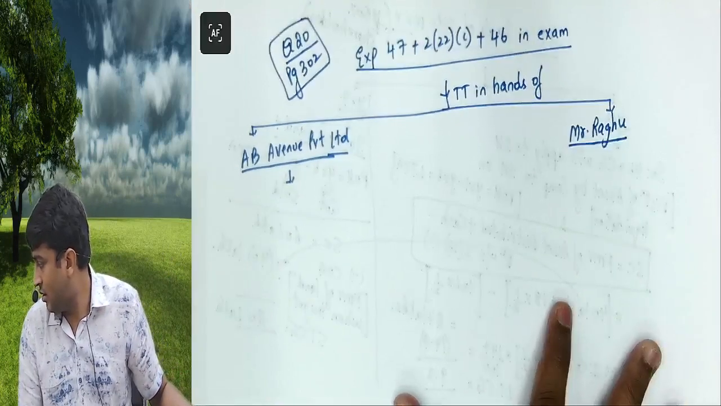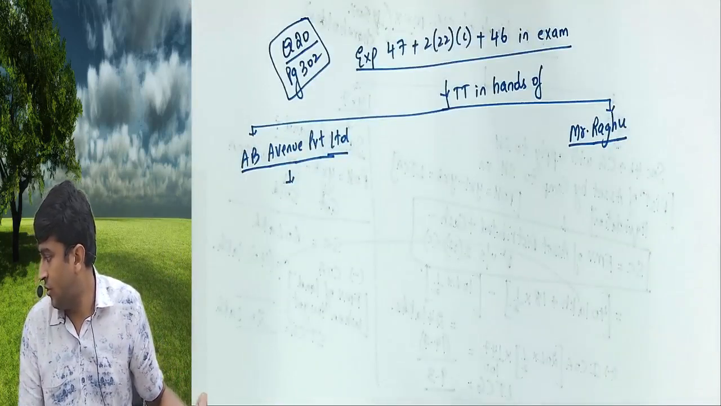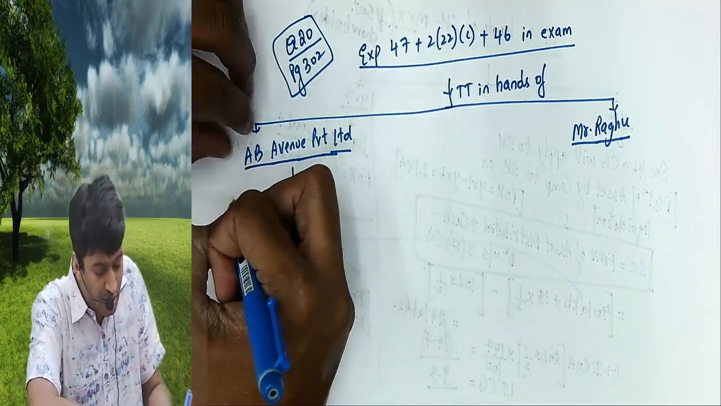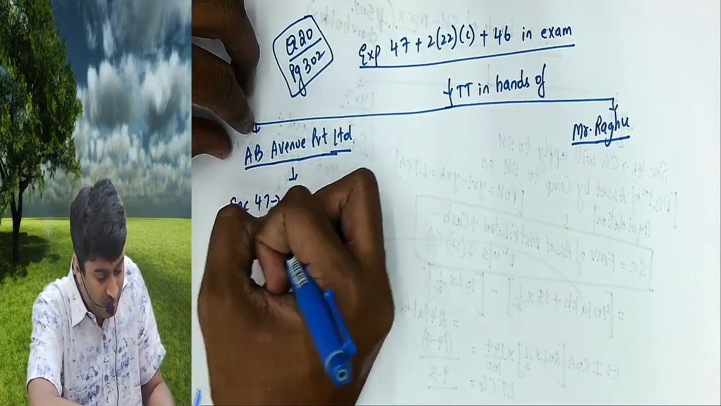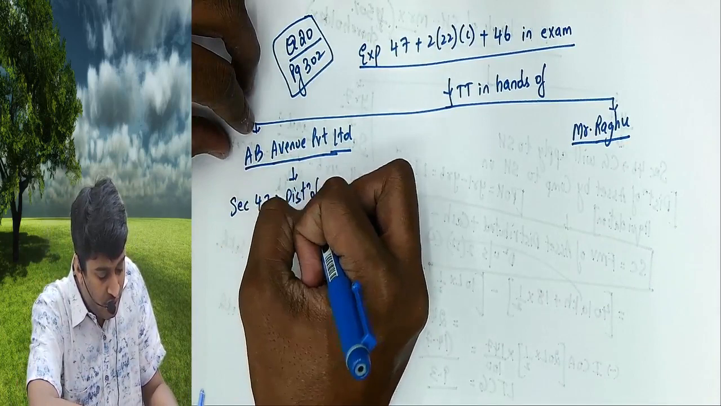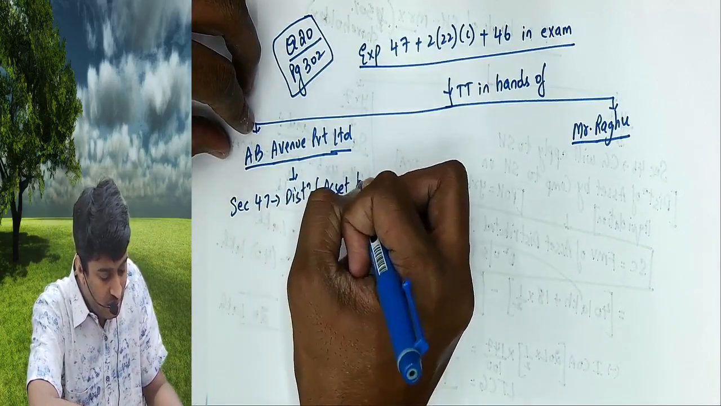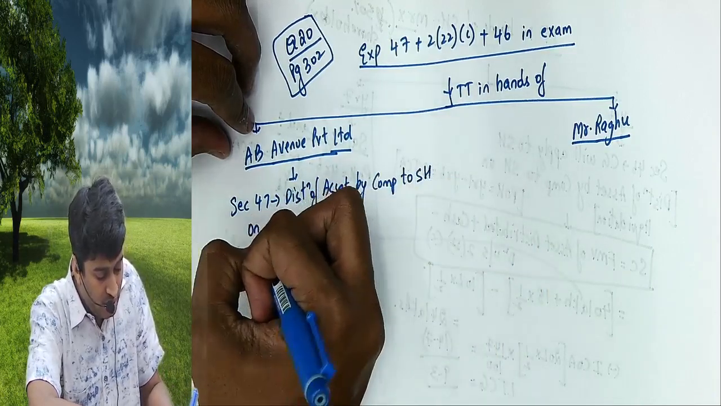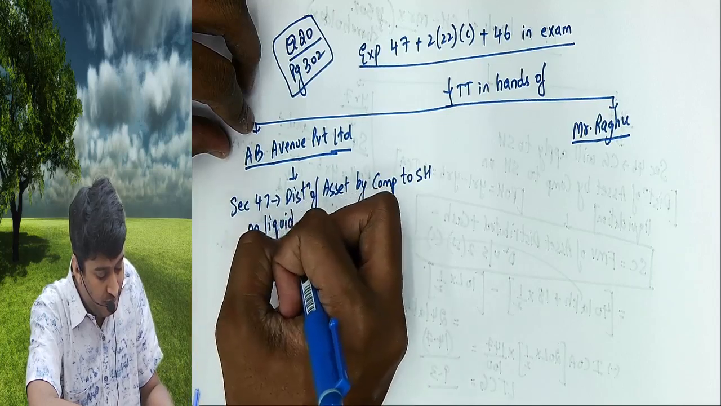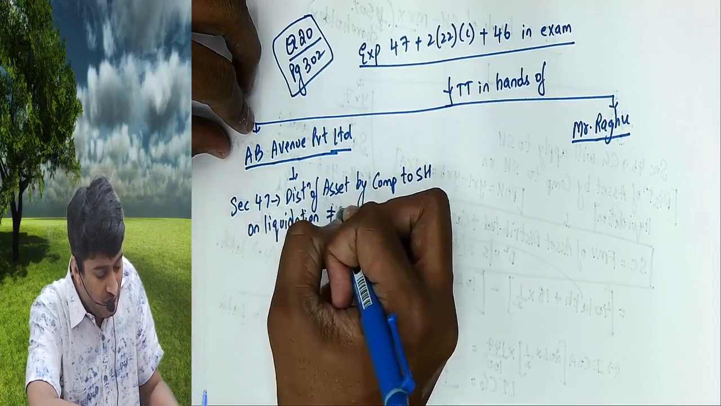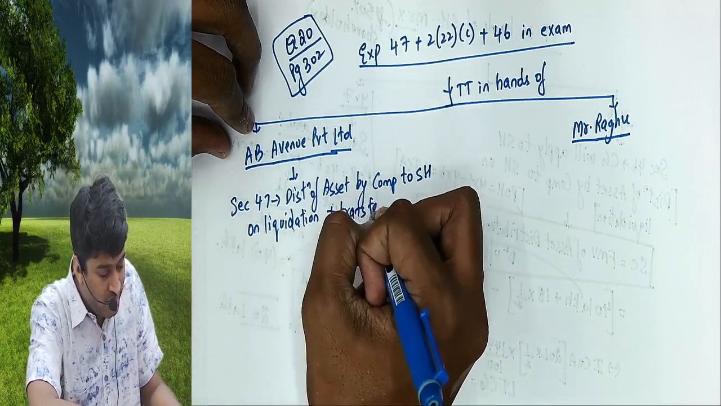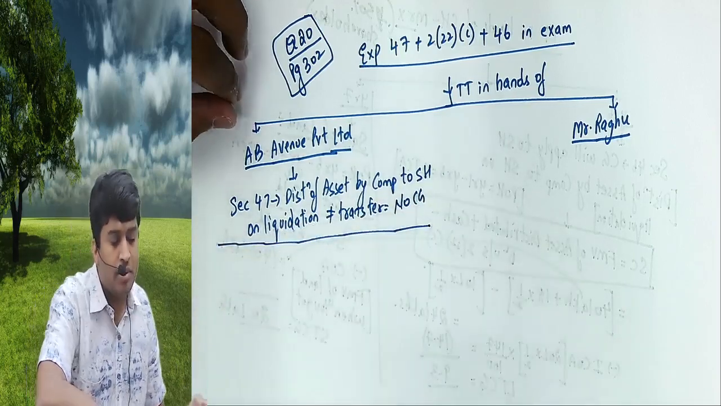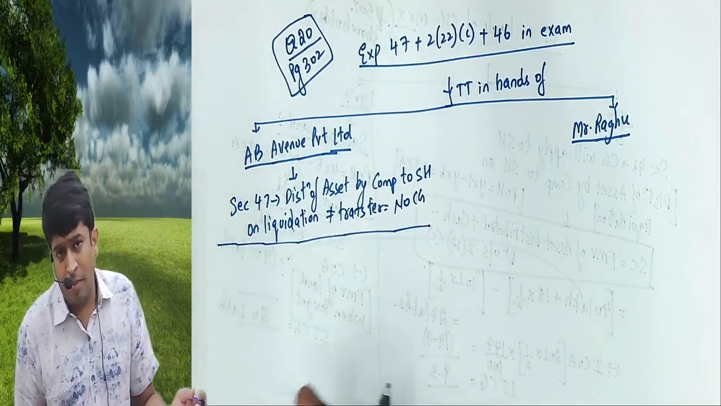That is 47, 222C, 46 in the exam. Then the tax treatment. First in the hands of the company. Section 47 says distribution of assets by a company to shareholders on liquidation is not a transfer. No transfer, no capital gain. For the company it's not a capital gain because the company is into liquidation. Seller will not pay, buyer will pay here.